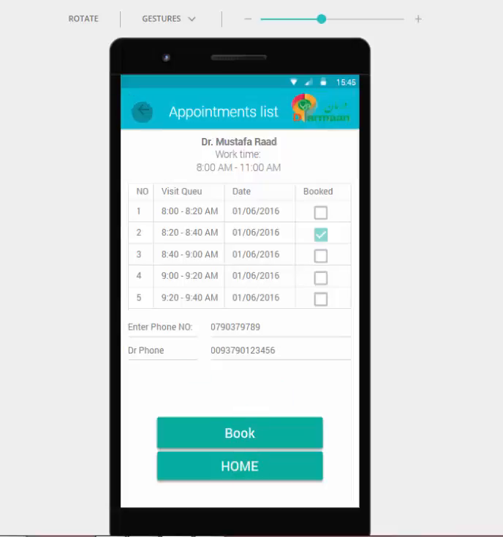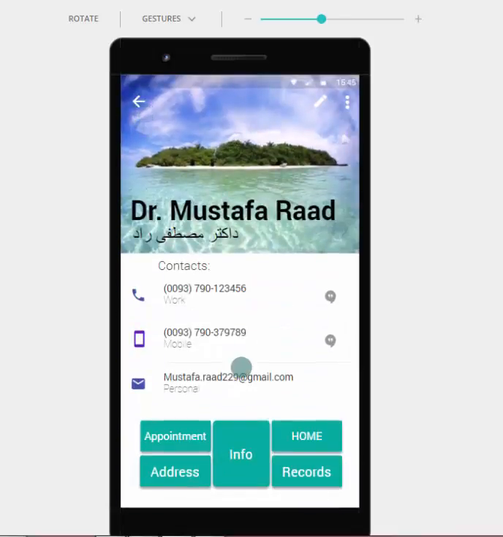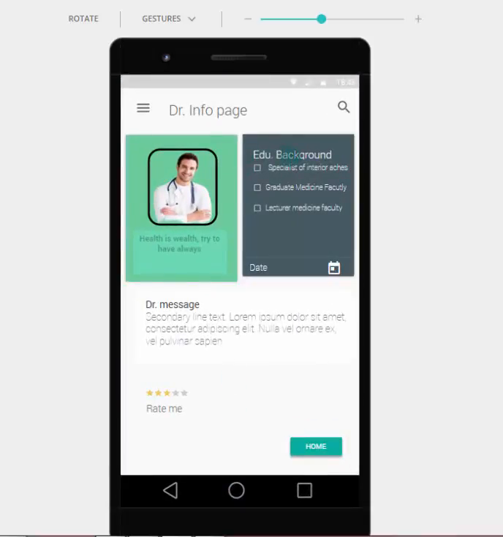Then we go back to the previous page, and here we see information, or we can see more information about Dr. Mustafa Rad. We click here, and here is his education background and his message, and here we have some tips for rating this doctor, and here all patients who see his surveys can read them.